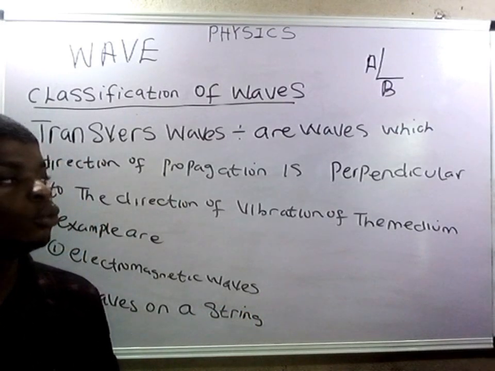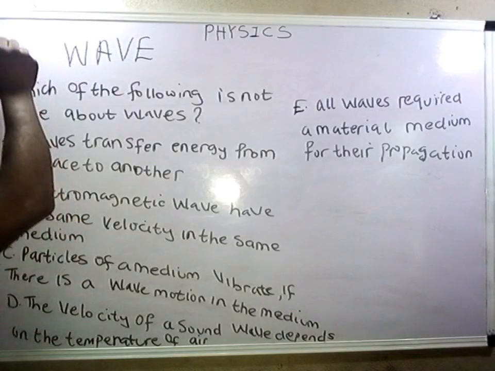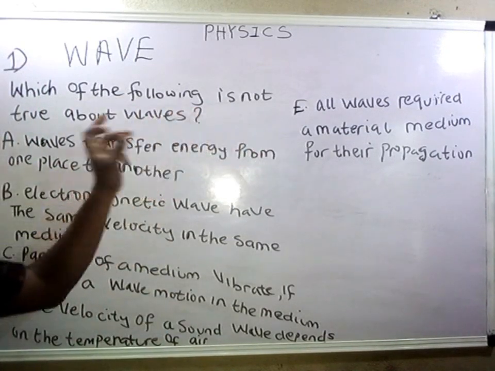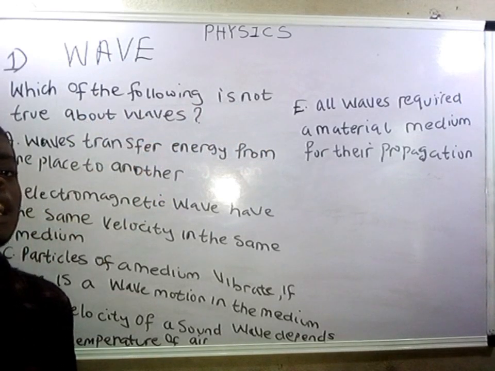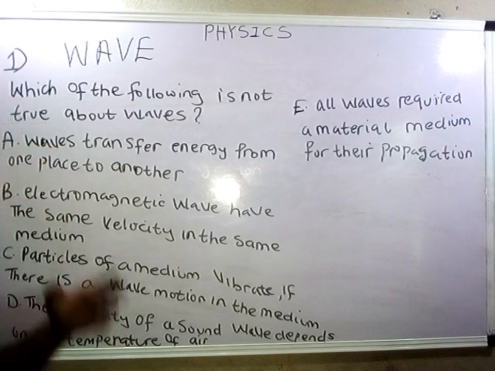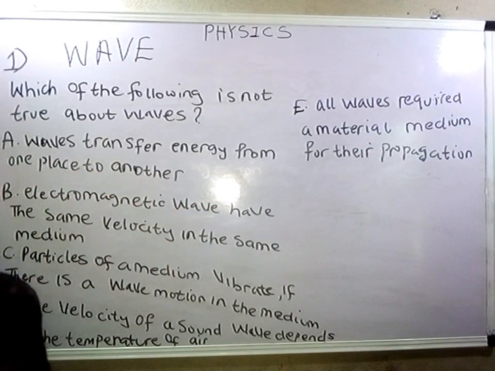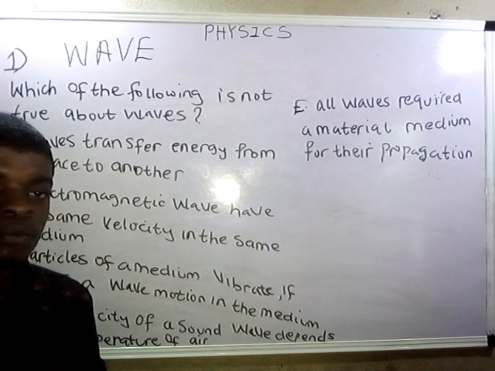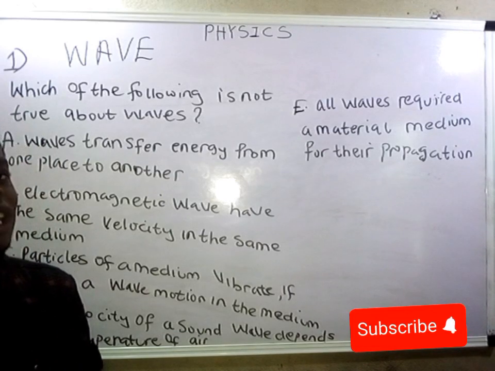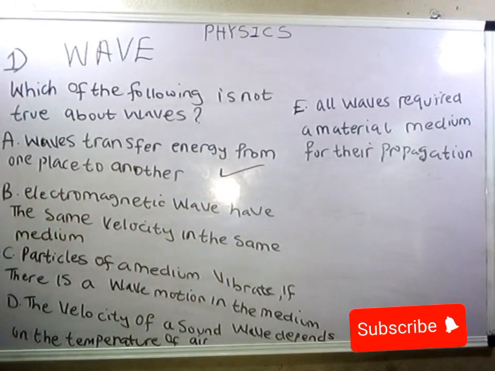So let's take some questions pertaining to this video lesson on what we have discussed so far. This is question 1 on what we have treated in this video lesson. Which of the following is not true about waves? That means which one does not describe the characteristics of a wave. The first one, we have waves transfer energy from one place to another. From the definition I gave earlier, I said that a wave is a disturbance that travels from one point to another where it transfers energy. So it travels from one place to another. That means A is correct from the definition of wave.